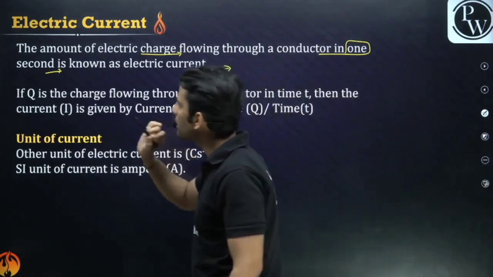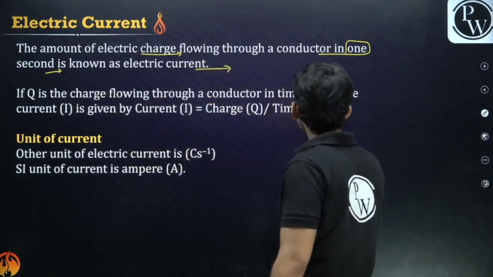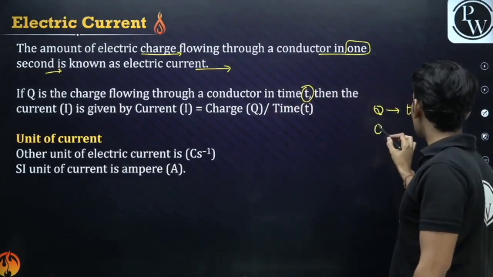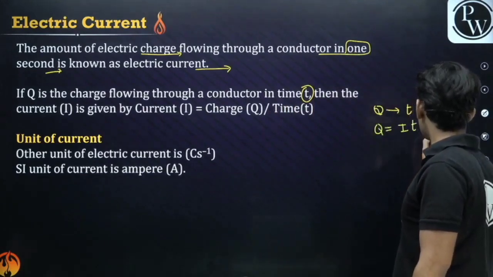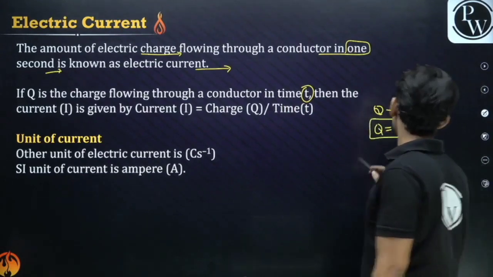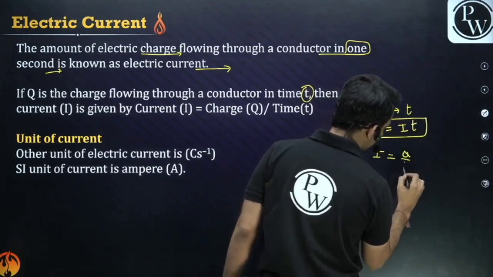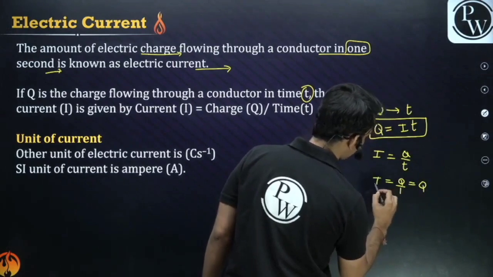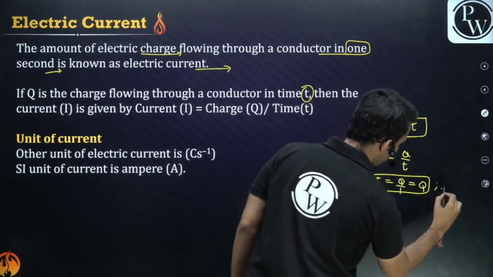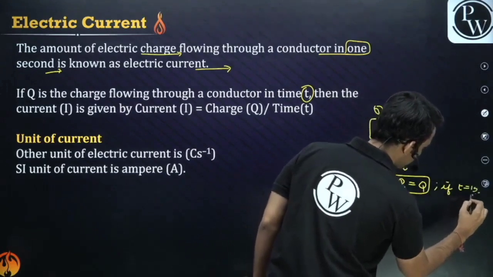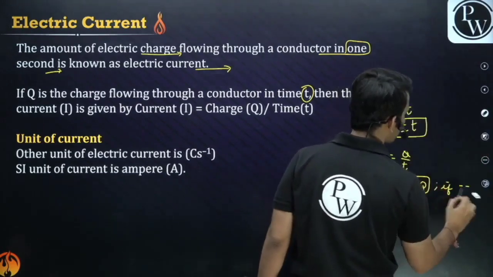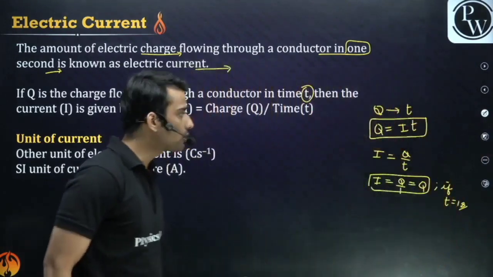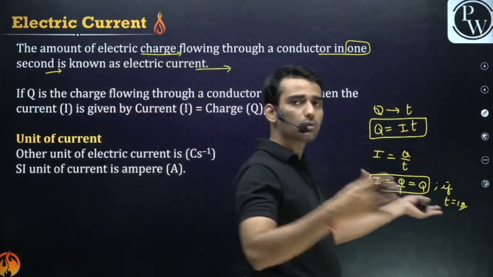So let's say, if Q is the charge flowing in time t, that means what is current? Q is equal to I into T. So from here, what is current? It is charge upon time. If time is 1 second, I is nothing but Q. So current is the amount of charge flowing in 1 second, nothing else.